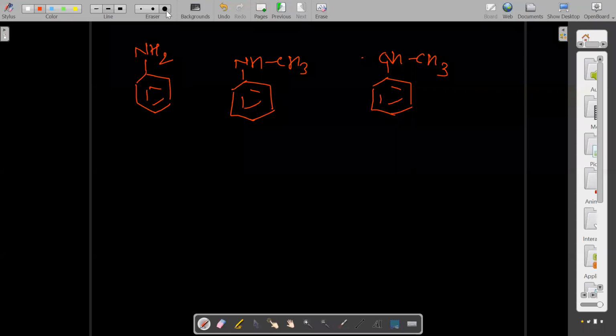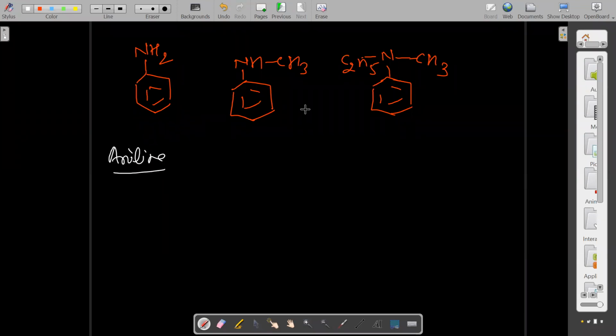And what is the name of this second compound? Methylamine. Yeah, this is aniline. Take care, this is aniline. What is the name of the second compound?